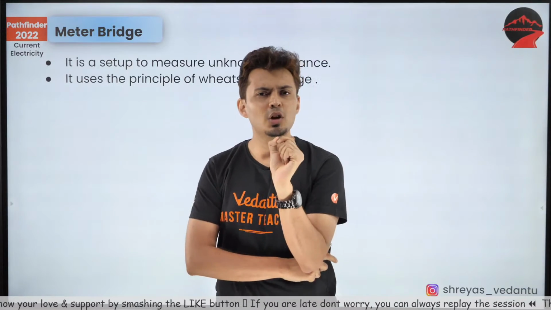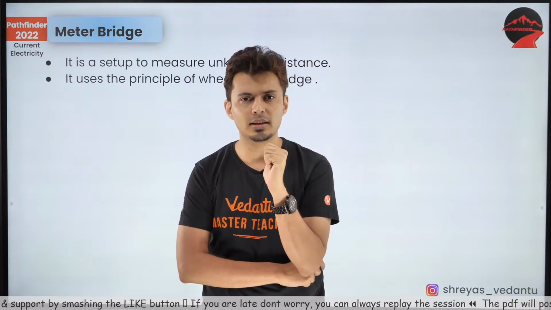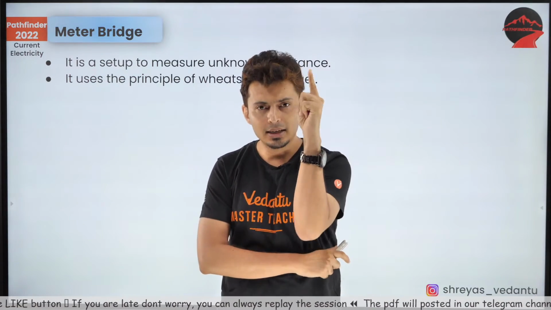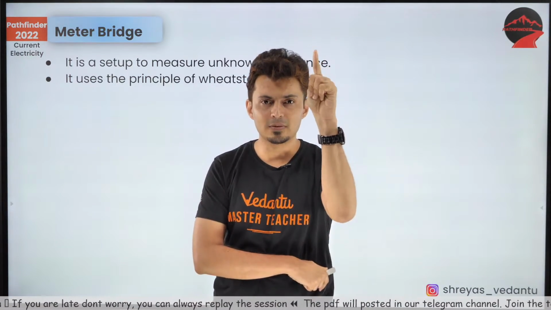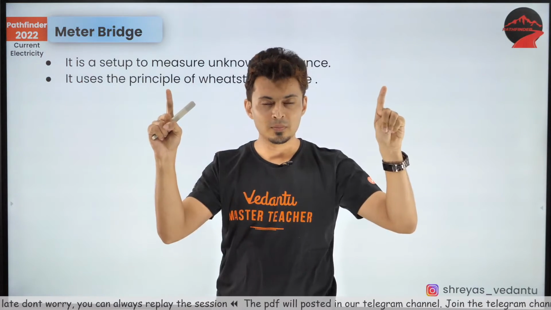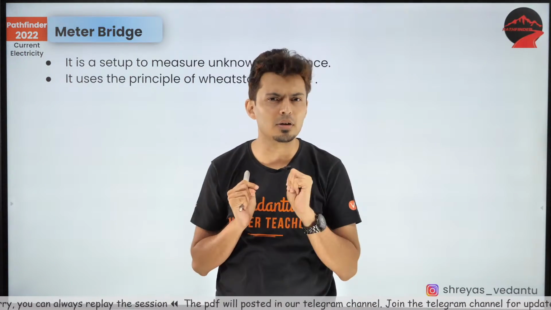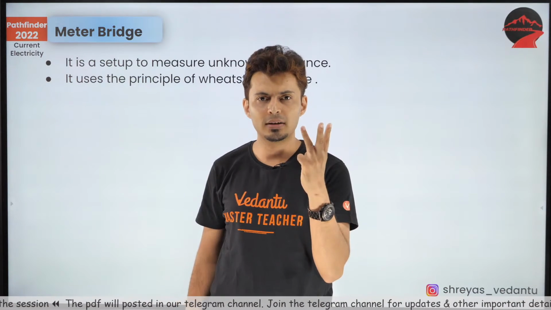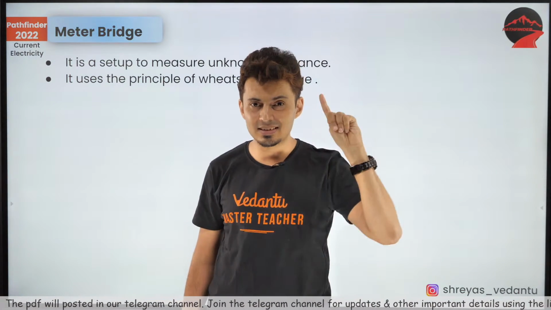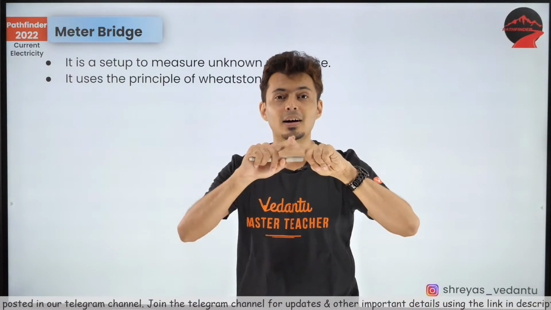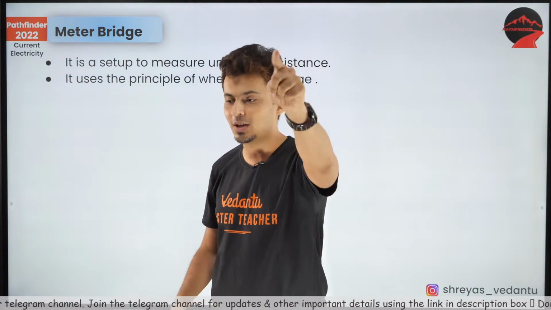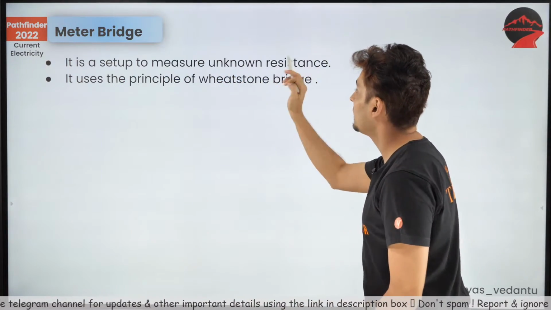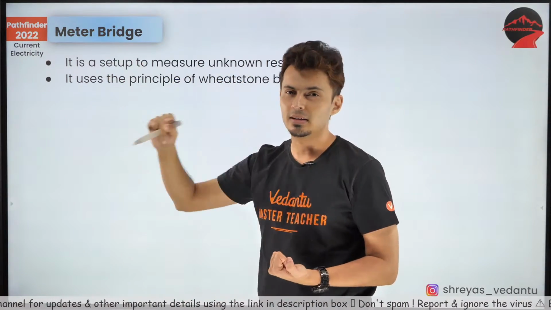See guys, in a normal Wheatstone, how many resistors are there? 4, correct? I have 4 resistors. And in the middle branch, if there is no current, then they are balanced and the resistors are in a particular ratio. Now out of those 4, if I somehow know 1, 2 and 3, if I somehow know these 3 resistances, I can find the unknown resistance. That is the concept behind the meter bridge. It's used to measure an unknown resistance, provided you know the other 3 things.